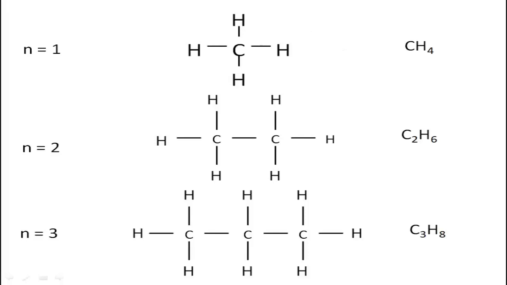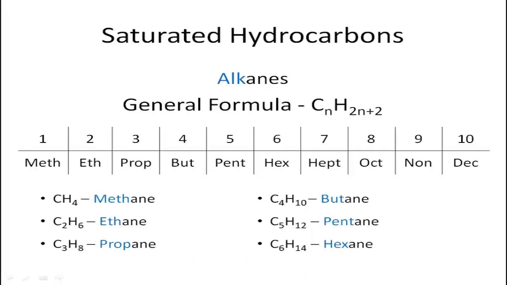Now, when we see all 3 structures, the molecular formula becomes CH4 for N equals 1. The molecular formula becomes C2H6 when N equals 2 and C3H8 when N equals 3. Here we can see a pattern is formed. And so the general formula for alkanes is CnH2n+2. And the table that we saw previously is used as the main name which represents the number of carbon atoms present in the compound. So methane, ethane, propane, butane, pentane, hexane, and so on can be done.